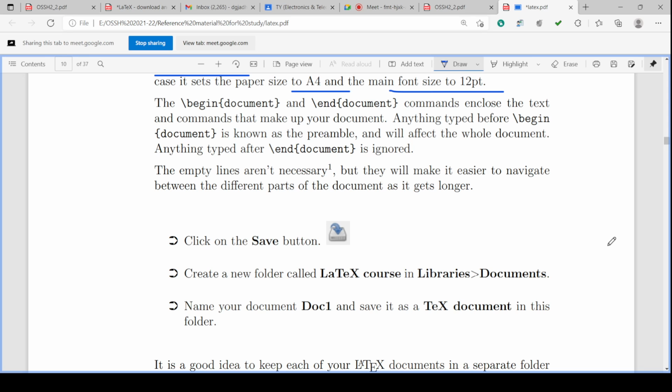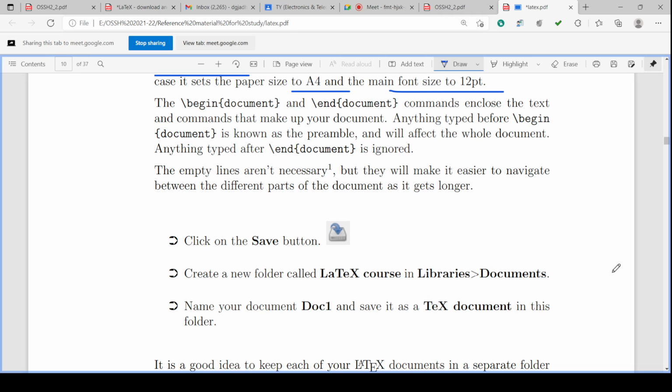So here every typesetting is having some command. So if you want to have an empty line, you have to give some command. If you are leaving an empty line in the text, that will not be accepted as an empty line. Then you have to click on the save button and this program will be saved, and in this way the program is ready for the compilation.